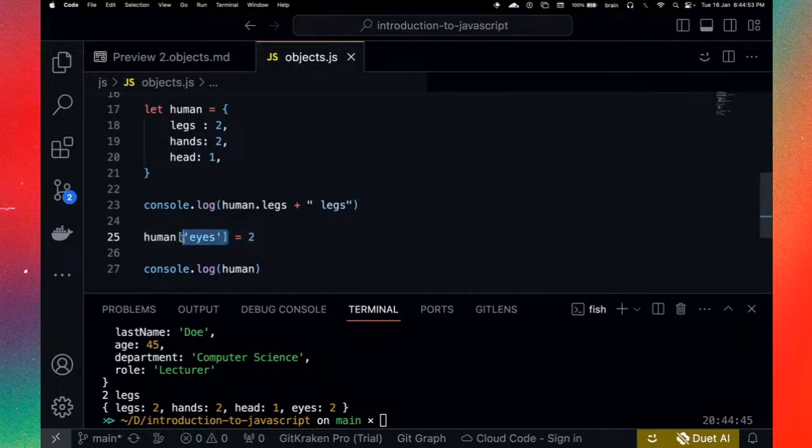This time around, we used the square bracket with the key, and then we added the value, okay? So this is similar to also doing this, human.eyes. Okay, so this is, I would say, easier to work with, straightforward. You don't need to include all these details. You just use the dot notation here, and you include that new key, you say equals the new value. Okay, so yes, it's up to you to decide which option you want to use. They would both give you the same result.